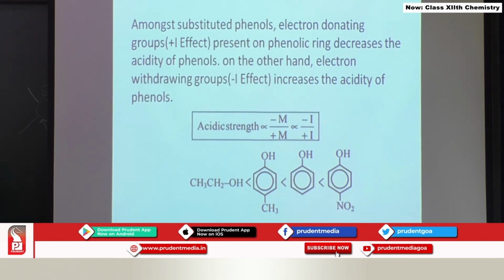So, I have taken one example over here to illustrate the same. See here, phenols generally are more acidic than alcohols. Now, this phenol has an electron donating group, so it is less acidic than phenol. This decreases the acidity of phenol. Phenol is less acidic than another phenol to which an electron withdrawing group is present. So, this is about the variation of acidity amongst different types of substituted phenols.